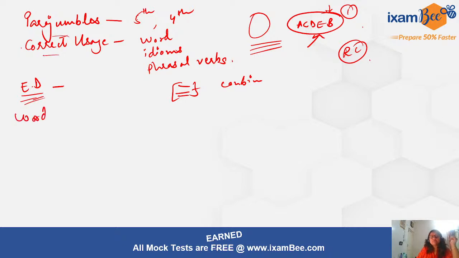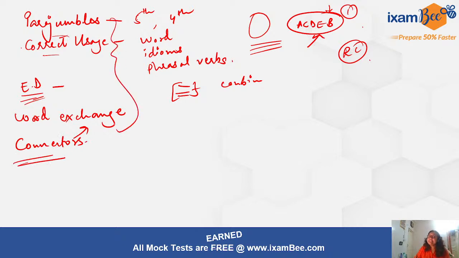Word exchange, word swapping, whatever you call it, where you have to interchange the positions of the words, is also very important, and it is very scoring, friends. It is kind of a brownie point. If you get word exchange, you should be very happy to see these questions in the exam, right? And connectors. In today's session I have kept my focus on these kinds of questions, because we saw these in the previous years also, and in both the shifts they were almost the same, right? So make sure that you're practicing along, and now we will start.